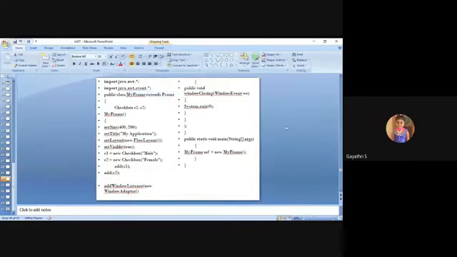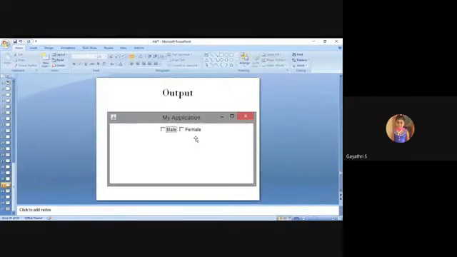So this is the output, the respective output for the previous program. You can click either male or female. Other than that, I didn't add any other event in this.